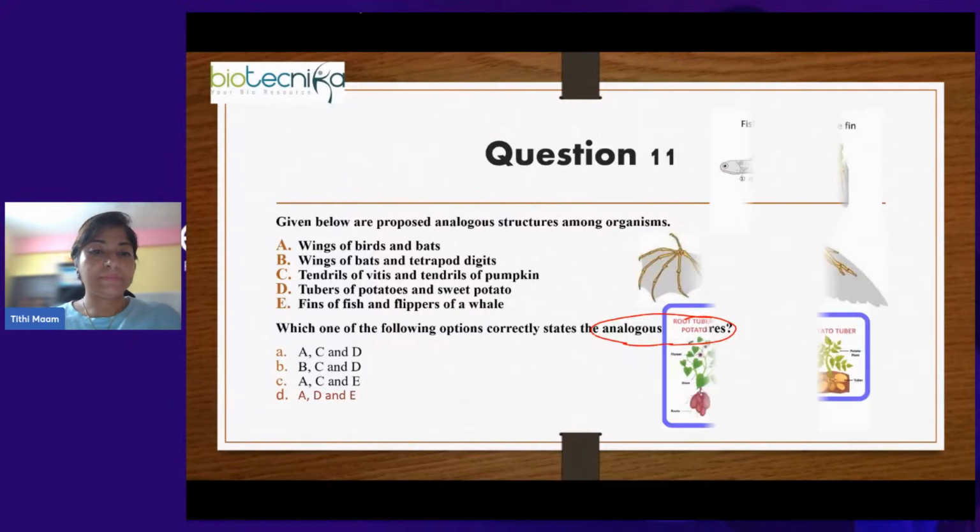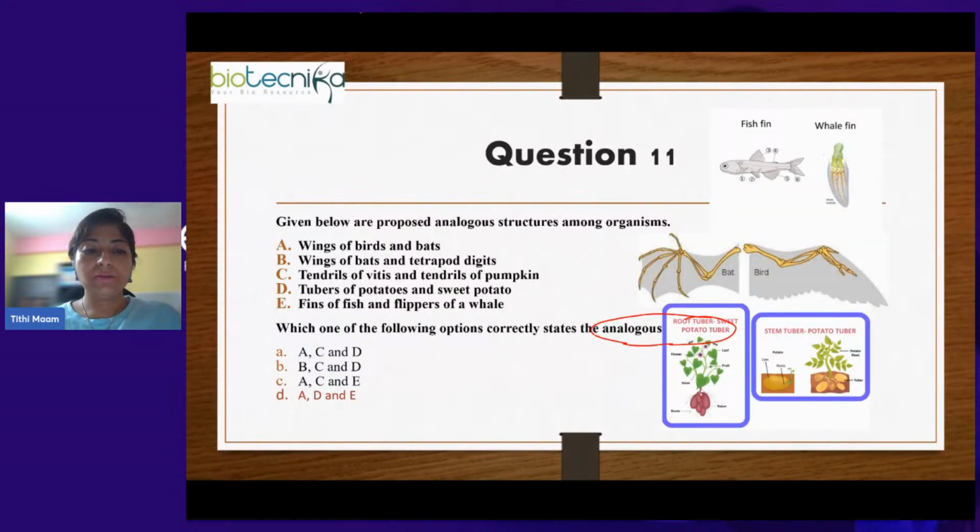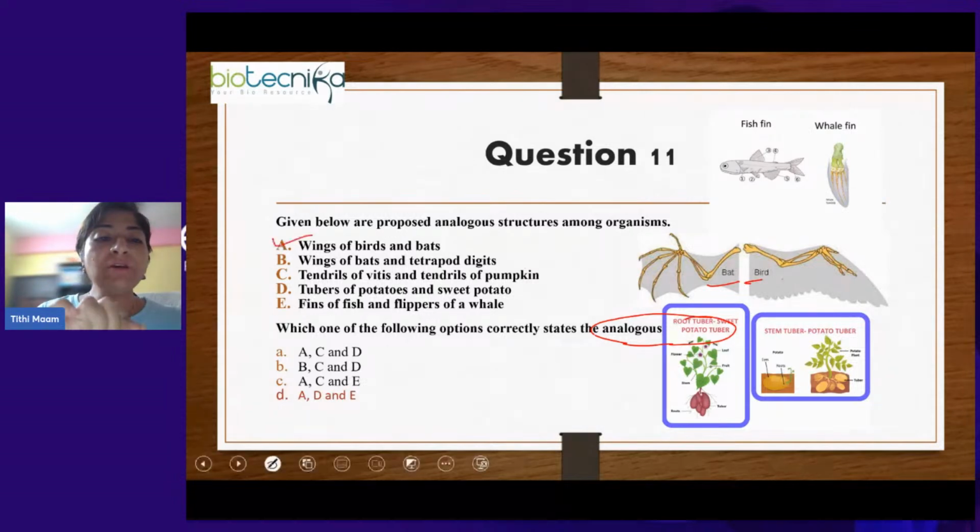The first thing that you will know is that bird and bat are analogous. They both are used for flying, but the anatomical structure of the wings of a bird is very different from that of the wings of a bat. Birds have feathers, and also the bone arrangement is different. So wings of bird and bat is for sure one analogous character.